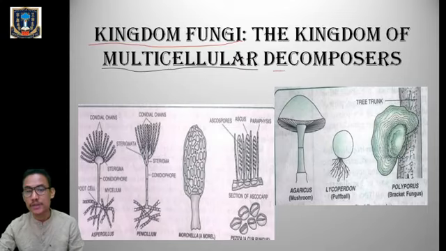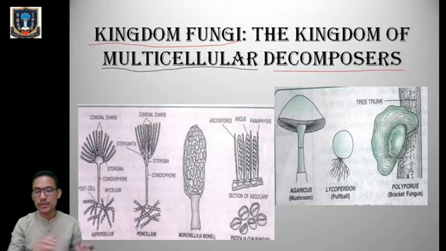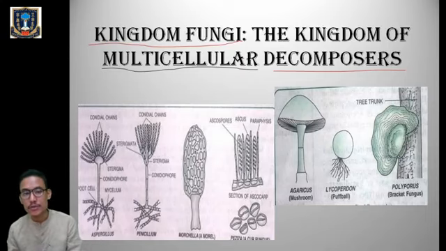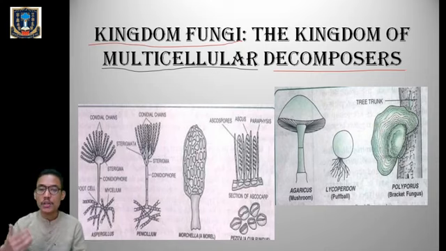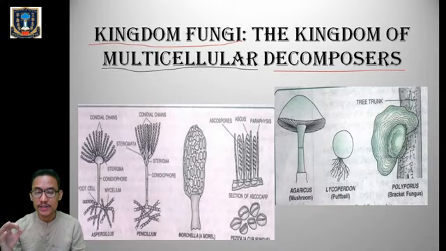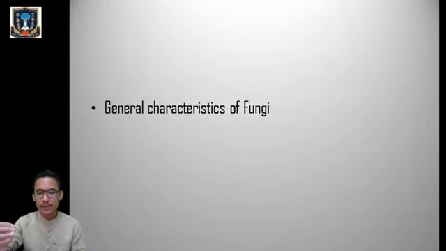Remember the term decomposers. So kingdom Monera and kingdom fungi are an important part of our ecosystem because they help in decomposition of plants and animals' dead remains. Let us see the general characteristics of fungi.